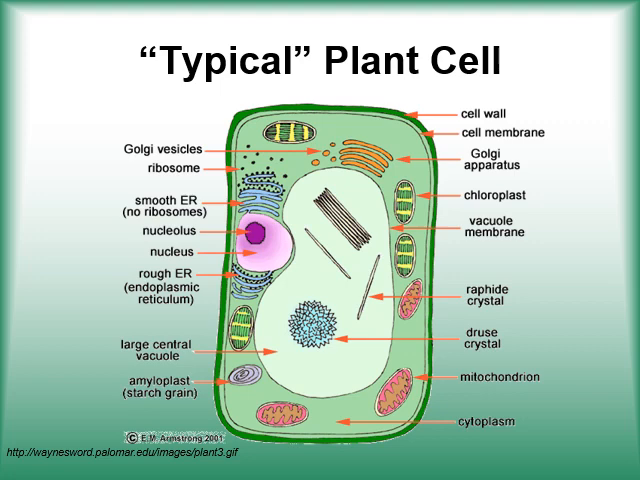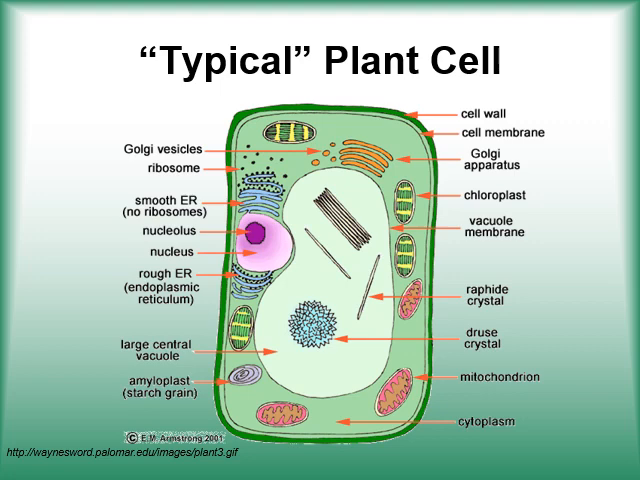Vacuoles membrane, that means storage of food and water. Vacuoles, raphide crystals, different types of function. Druse crystals. Mitochondria, production of energy. Cytoplasm, jelly-like liquid in which all the organelles move.